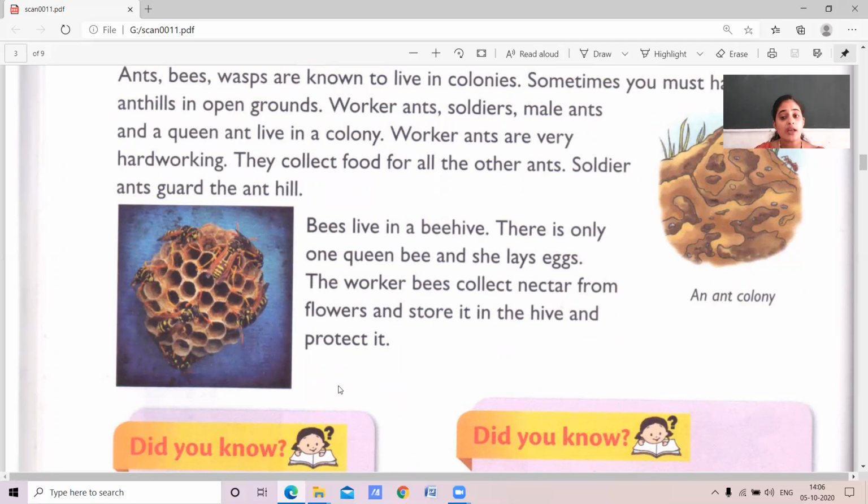There is only one queen bee and she will lay the eggs. The worker bees collect the nectar from the flowers. And what will they do? They store it in the hive and protect it from others. So ants' work is different, and the bees' work is different.